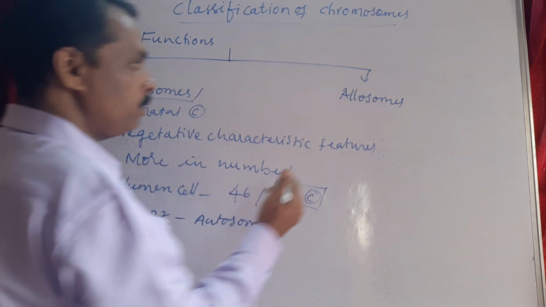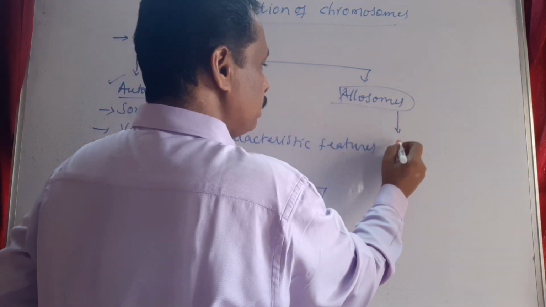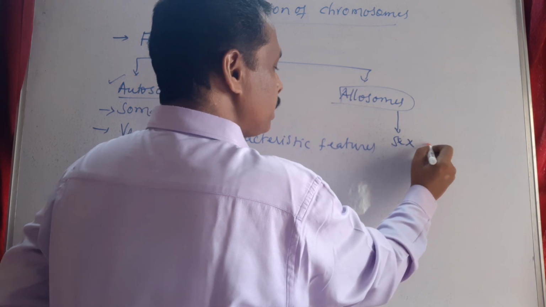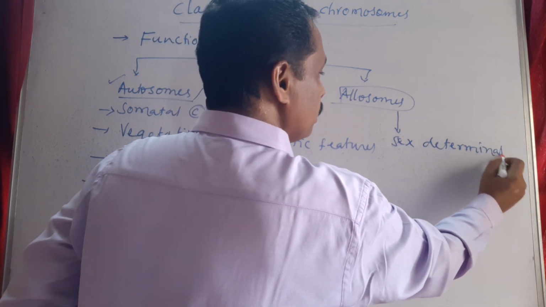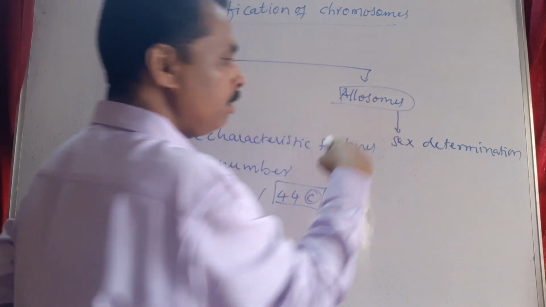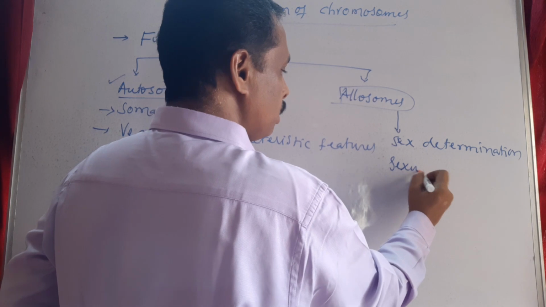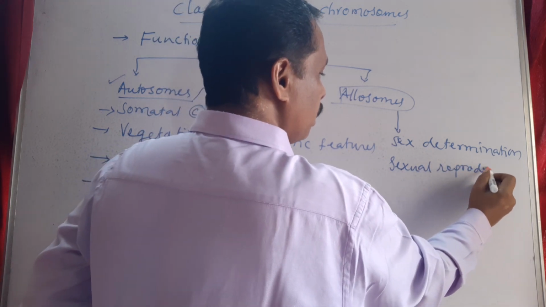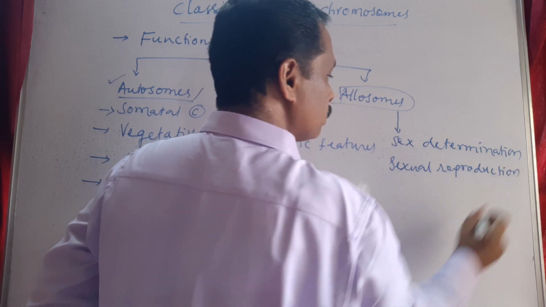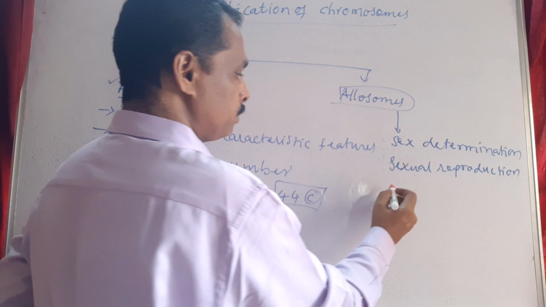Now allosomes are involved in sex determination of organisms. That means these are involved directly in sexual reproduction and carrying out sex determination.